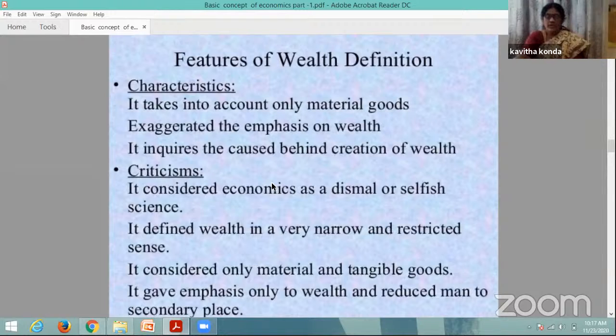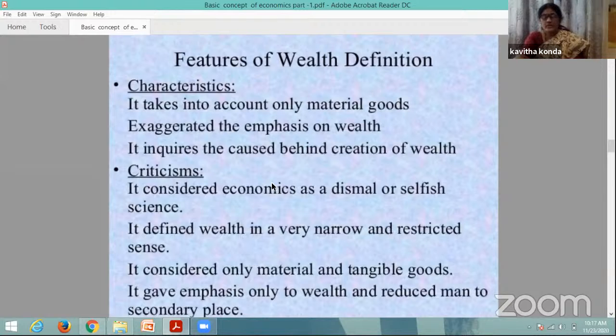The first importance is given to wealth and second to man. Man is treated as selfish, whose most important objective is to acquire more and more wealth. Economics deals with the activities of wealth production, consumption, preservation, and how to increase it.